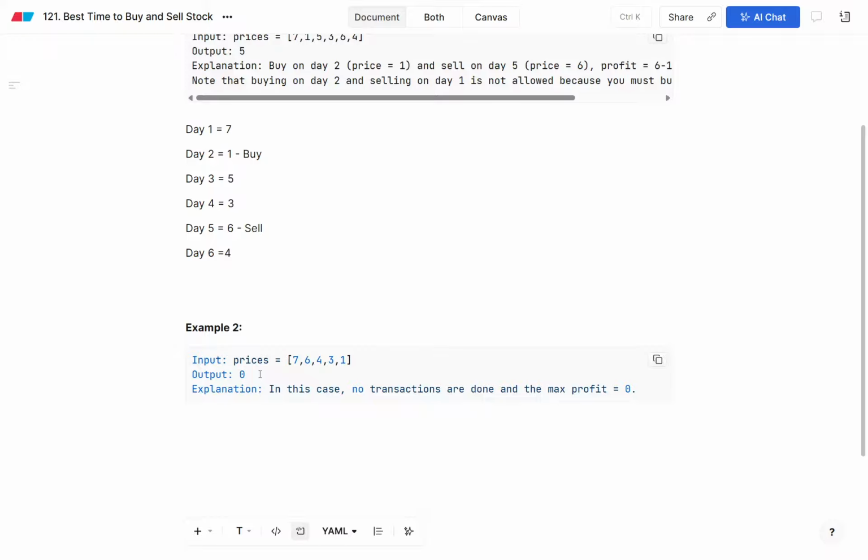And for this second example, if you see, the output is 0. Why is it 0? Just take a pause and think about it. Because what is happening here is that the prices of the stock on the earlier days are much greater. For example, if we bought the stock at 7, and then at the end the stock's price has declined. If you are aware of investing, you might know how the market runs. On some day the graph is down, and on another day the graph is up. So if we are buying at 7 and then selling at 1, we will have a loss, right? But we need to find the max profit. So in this case, the max profit is 0.